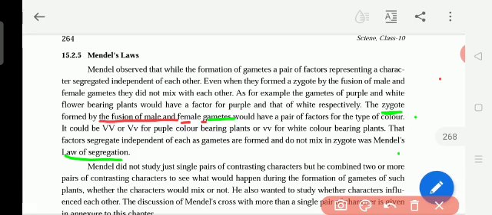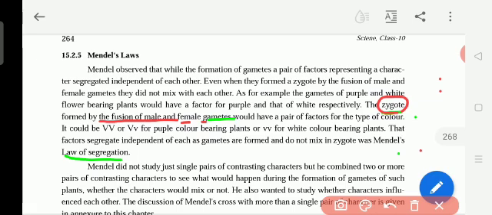Now when the egg and the pollen grains of the male part are fused, combined, they make a zygote. That is the zygote. When female and male gametes combine together, they form a zygote.